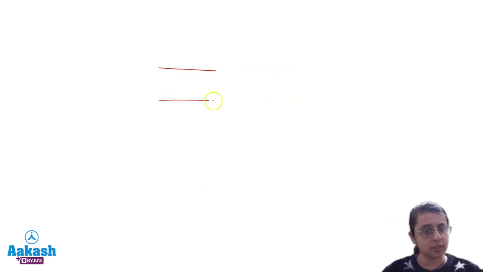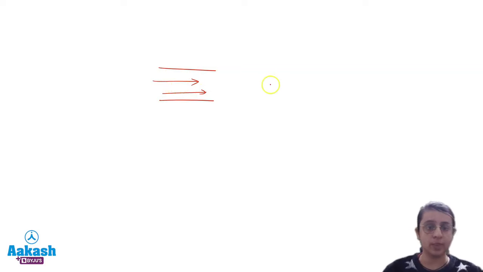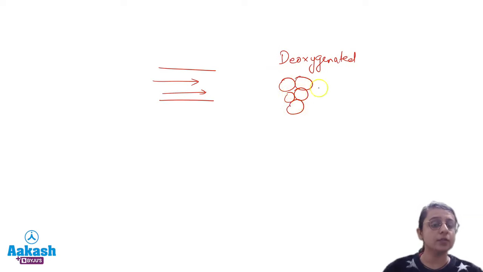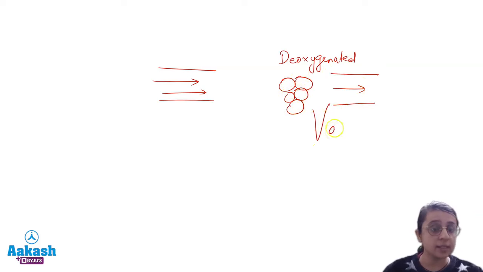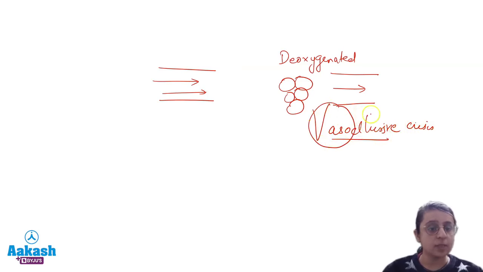तो जब ऑक्सीजन नहीं मिलता है अच्छे से, under the normal oxygenated state, there is a normal blood flow and there is a normal flow of this type of hemoglobin. But अब जब deoxygenated हो गया, then there is a tendency of these HbS molecules to polymerize together and result in a formation of a complex that does not allow the normal flow of the blood and thus leads to a condition of vaso-occlusive crisis. Vaso-occlusive crisis हो गया है. Vaso means blood vessel, occlusion हो गया है inside the blood vessel,